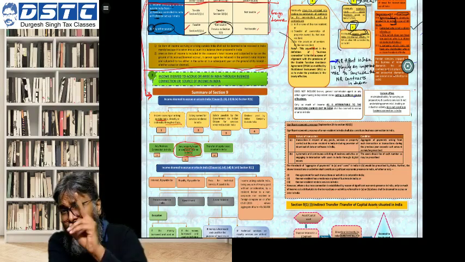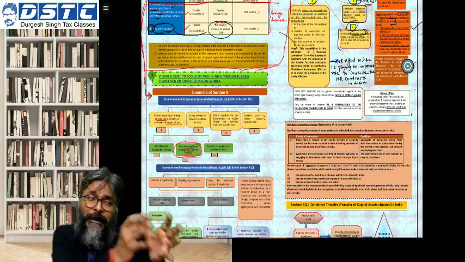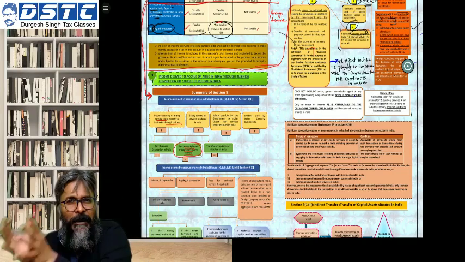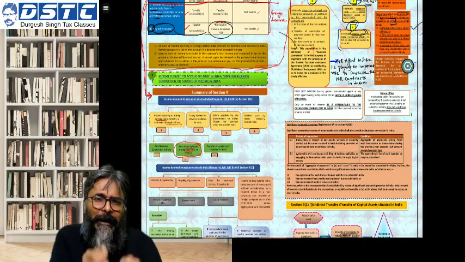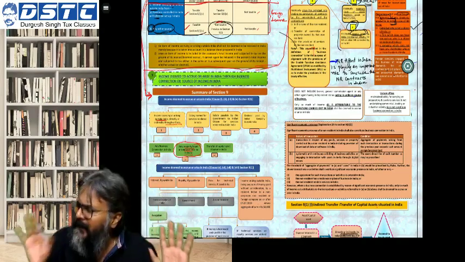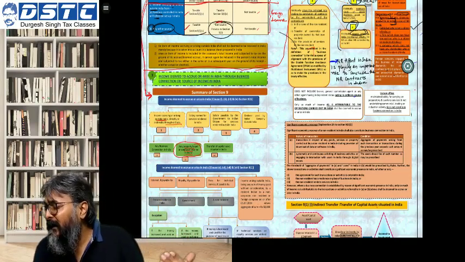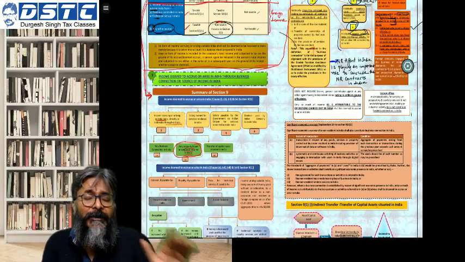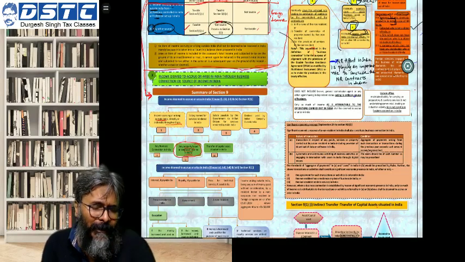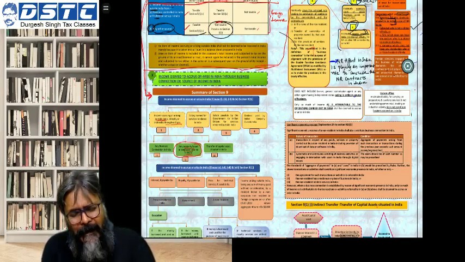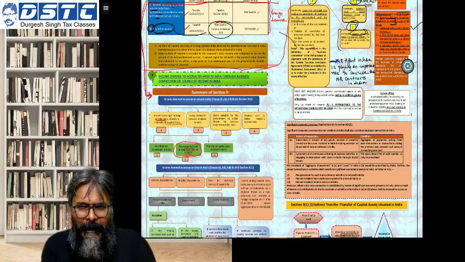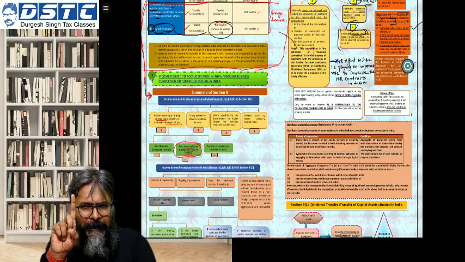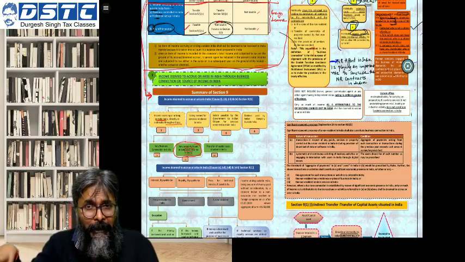What about the next point which I have discussed with you? The next point was about business connection. If the non-resident has a business connection in India, then the income from that business connection is also income which is deemed to have accrued or arisen in India, and that will also be considered as an Indian income chargeable to tax in the hands of the non-resident. I gave you the example of IKEA having a physical branch in India.